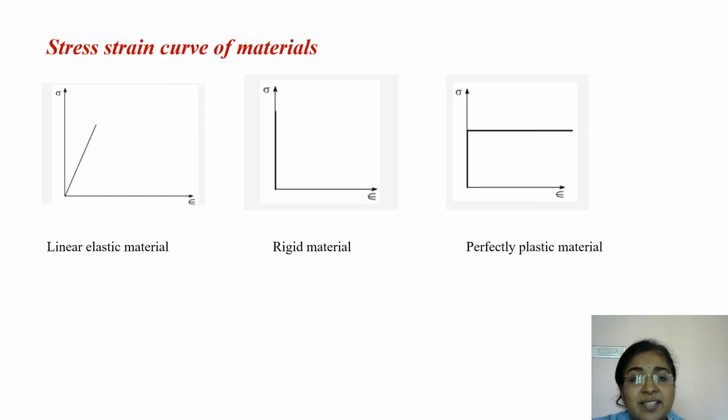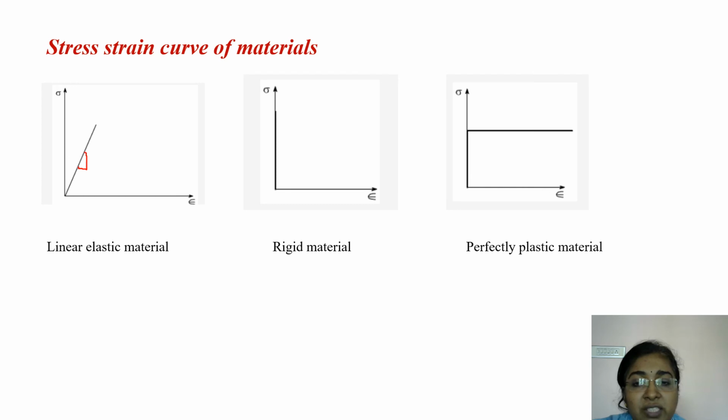Now let us see the stress strain curve of different materials. First one is the stress strain curve of a linear elastic material. Note that for all the curves, strain is plotted along the x-axis and stress is plotted along the y-axis. For a linear elastic material, whatever may be the load, the stress developed is directly proportional to strain. That is, the stress strain curve has a constant slope throughout.